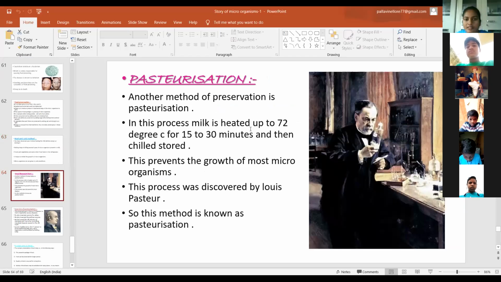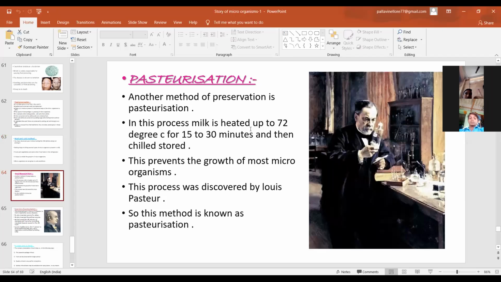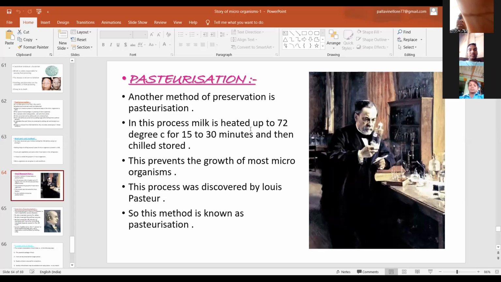Who discovered pasteurization? Louis Pasteur. Louis Pasteur discovered pasteurization. It is one of the preservation methods.